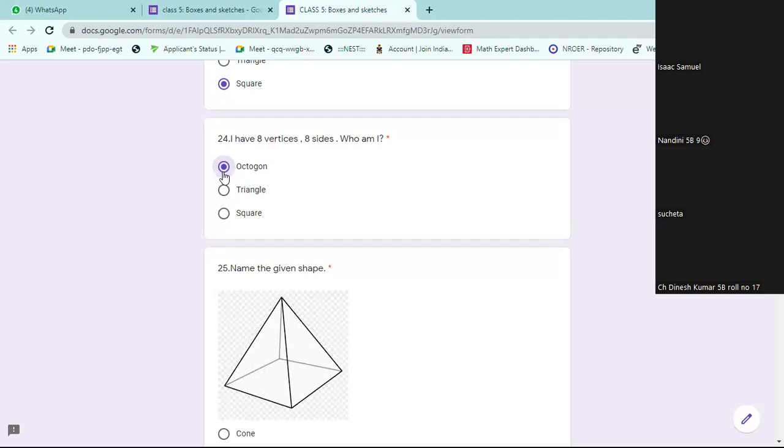Remember this. 3 sides, 4 sides quadrilateral. Pentagon. Hexagon. Heptagon. Then octagon. Nanogon. Decagon. Decagon will have 10.